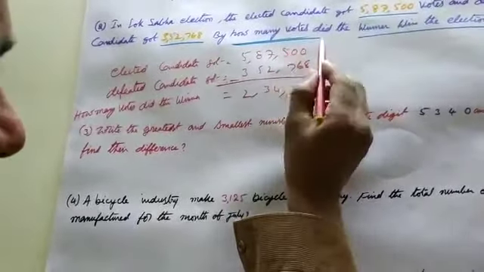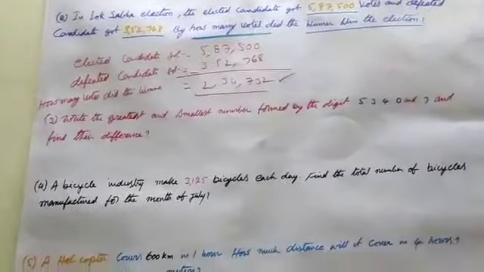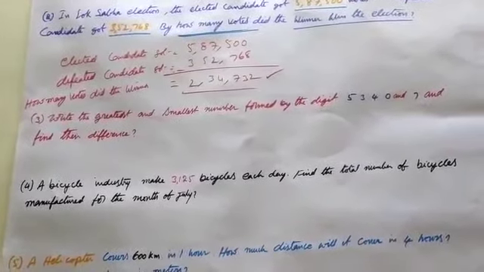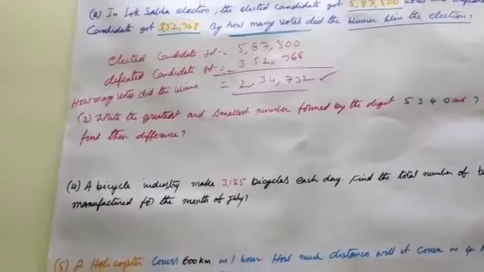Borrow from the second number, 14 minus 7 is 7. Here is 6, 6 minus 2 is 4. Here is 8 minus 5 is 3, 5 minus 3 is 2. This is how many votes the winner won by: 2,34,732.